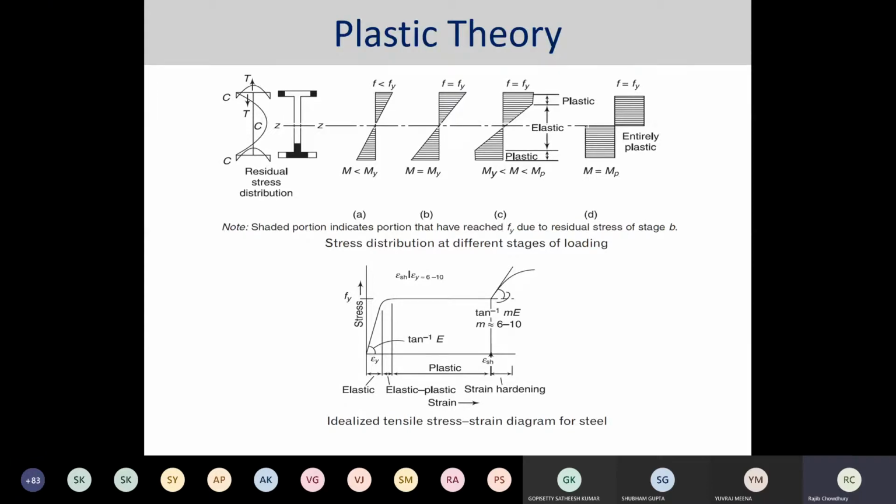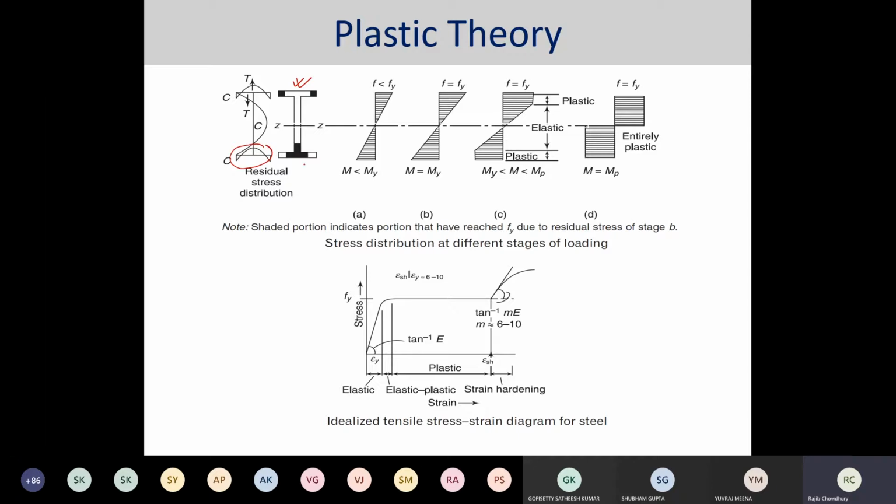And to explain the concept of plastic analysis of any member or section, let us consider a particular rectangular section, or maybe simply an I section, which has been provided over here. Here I have also specified the different residual stresses coming into the picture in the flange.